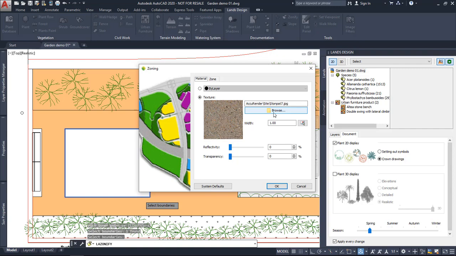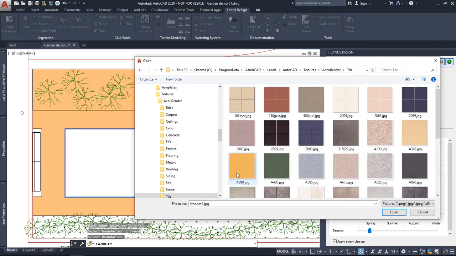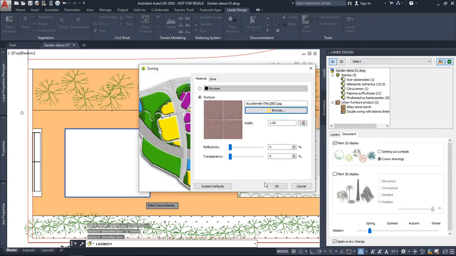And here, Lands Design provides a library of materials that we can use for the different elements available in the project. We can change the reflectivity or transparency, but if you have your own material according to the render engine that you're using, you can also select it from here.